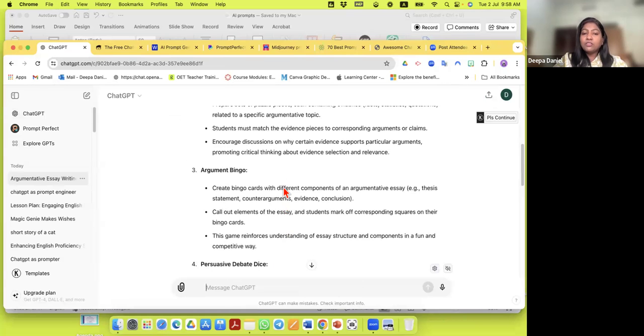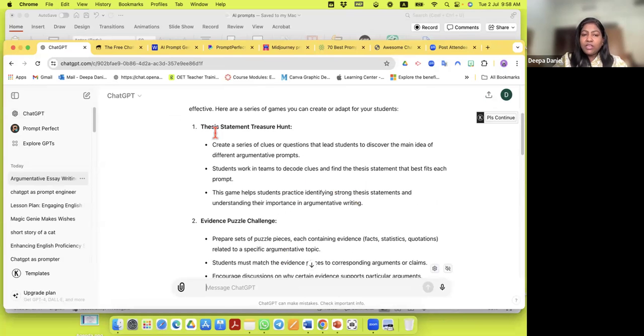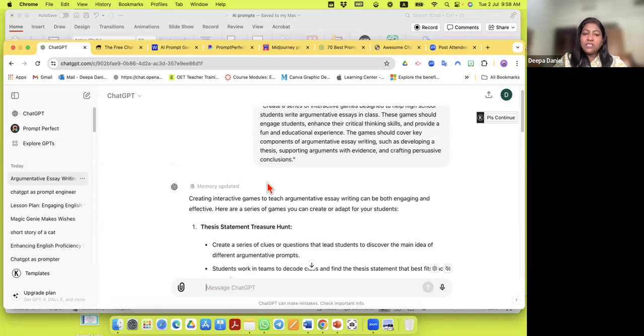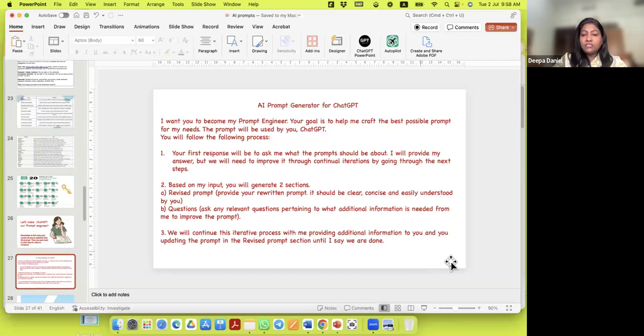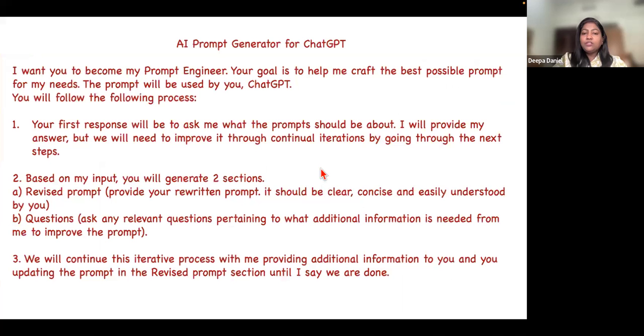Now I can, of course, go into each one in detail. I could copy this again, paste it again and say, give me more details, give me examples. I can specify my class, my level of students. I want it according to differentiated instruction. I want it for weak students. I can just go on and on. But what I mean is that with the perfect prompt, things have become easier for us. So this is how we can use ChatGPT to become our prompter.